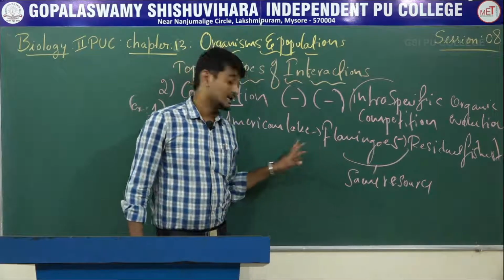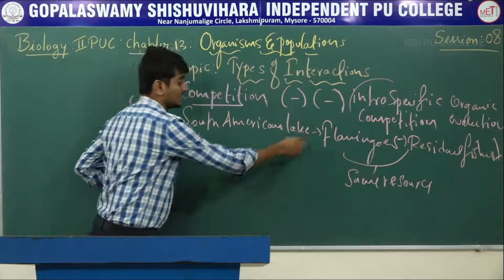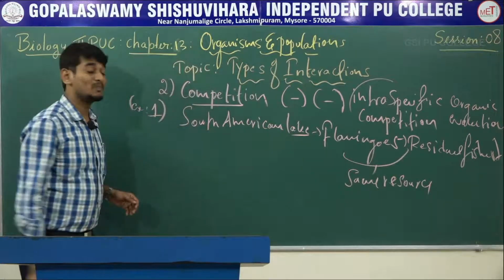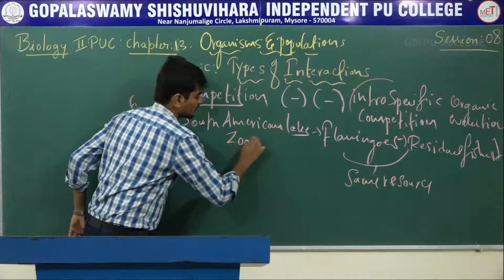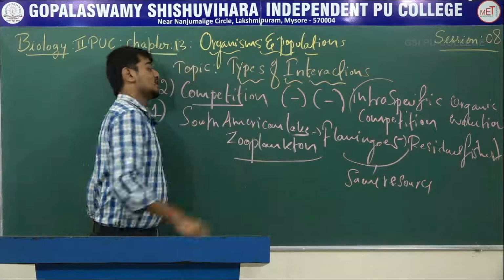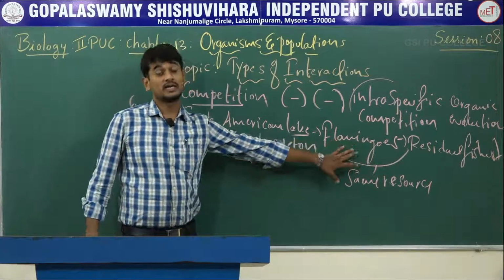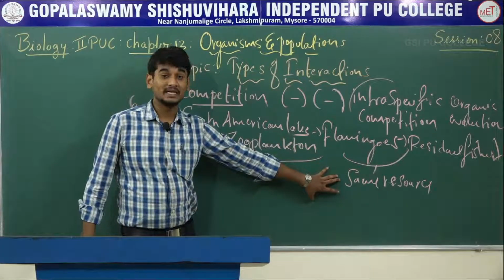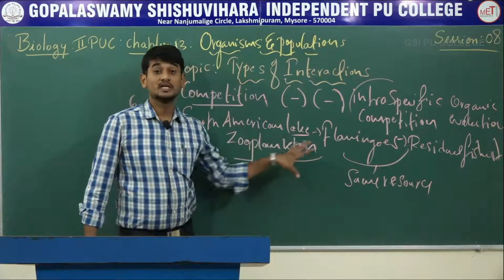So here in this lake, there is the presence of zooplankton. Zooplankton is the food for these two species. Here the resources are limiting, that's why the competition takes place between these two species.